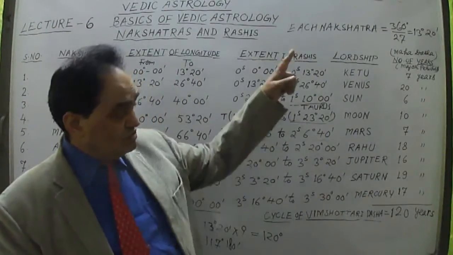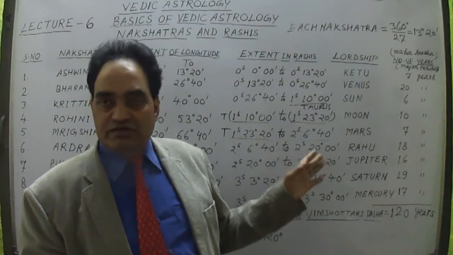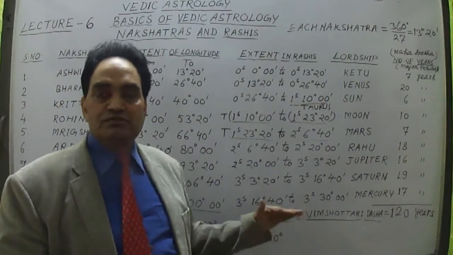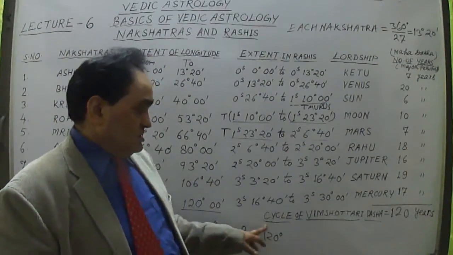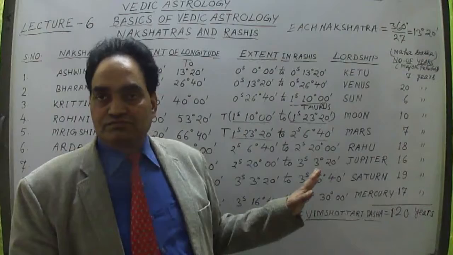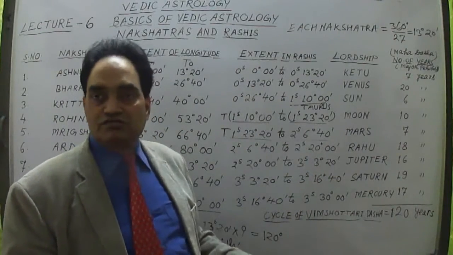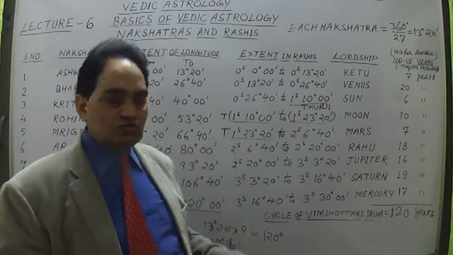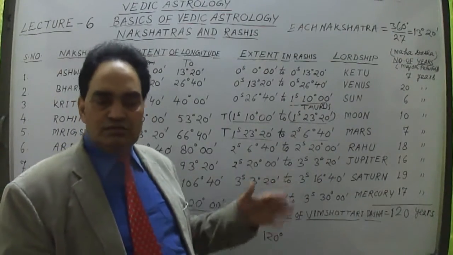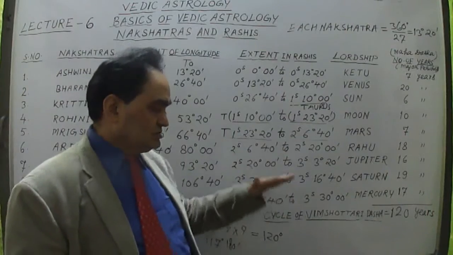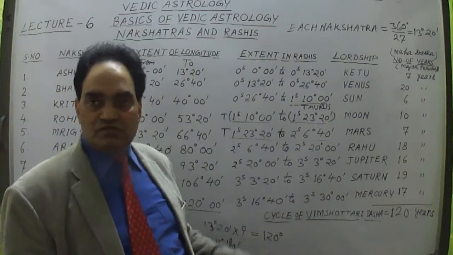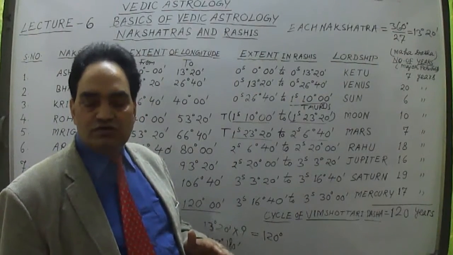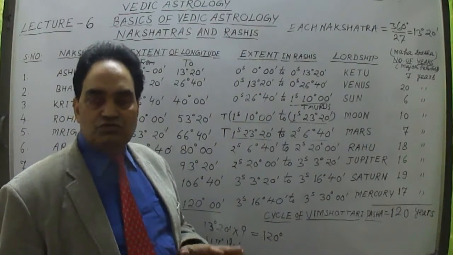If I add all these years of these 9 planets, we get a total of 120 years. This is known as the cycle of Bimshotri Dasha. Then again 120 years for the next 9 Nakshatras. In whichever Nakshatra a person is born, this cycle of Bimshotri Dasha is repeated for the next 9 Nakshatras, 120 years, then again the next 9 Nakshatras, 120 years are given.